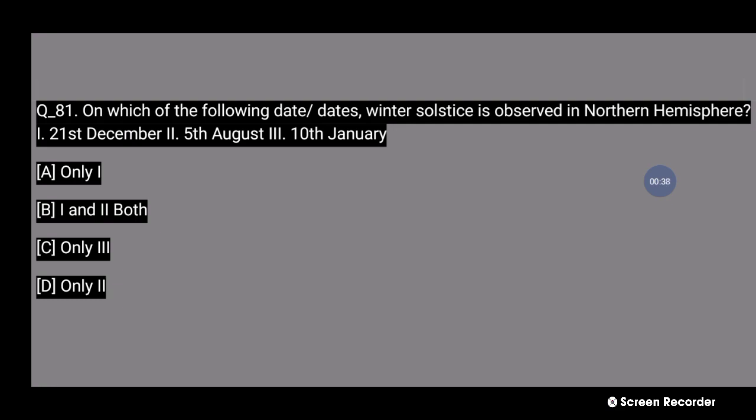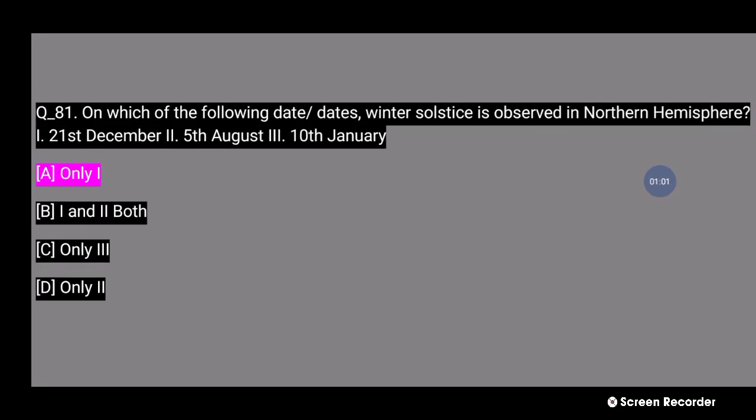81 number question কি বলছে, on which of the following dates is the winter solstice observed in the northern hemisphere? Number 1 21 ডিসেম্বর, নাম্বার 2 5th আগস্ট, নাম্বার 3 10th জানুয়ারি। তো চারটি অপশনের মধ্যে কোনটি হবে? Number A, only one, that 21 December, that is the date the winter solstice is observed in the northern hemisphere.